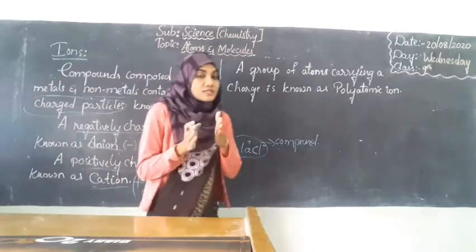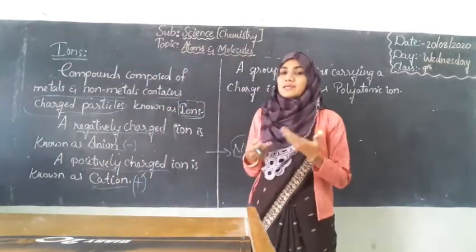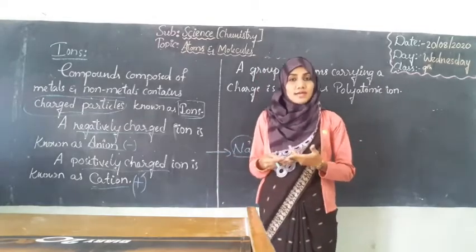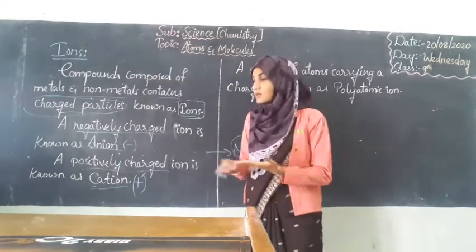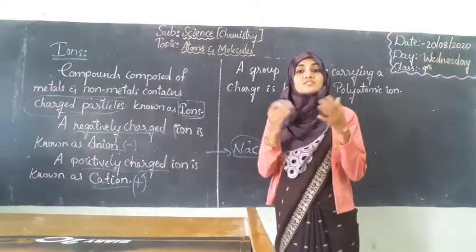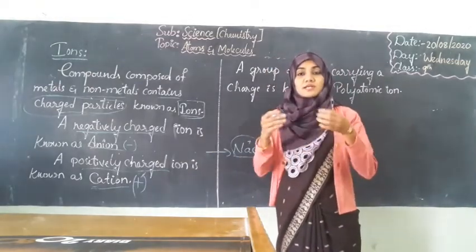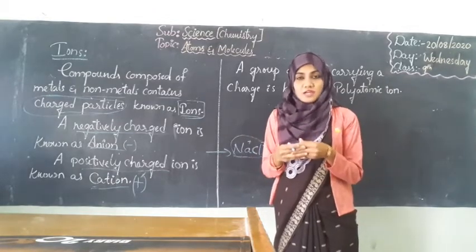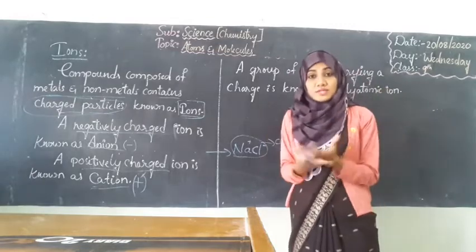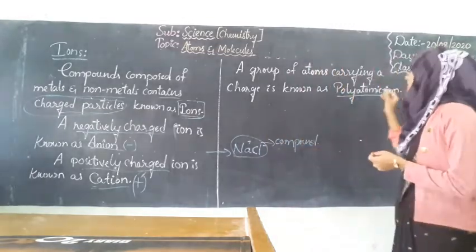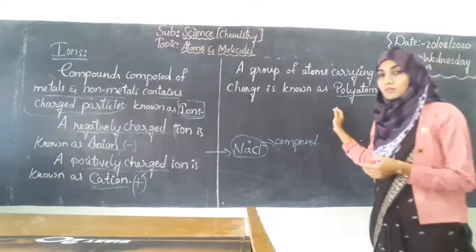Now this charged particle may be a single atom, or it may be a group of atoms, and hence they will carry many charges. If many atoms combine and carry a net charge, then it is called a polyatomic ion. So what is a polyatomic ion?